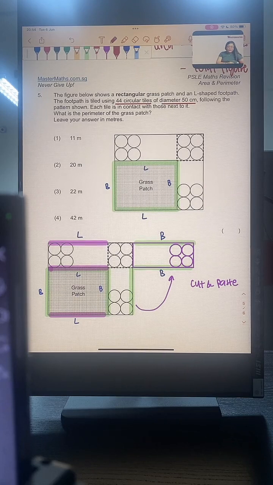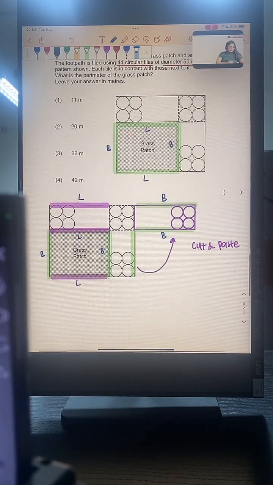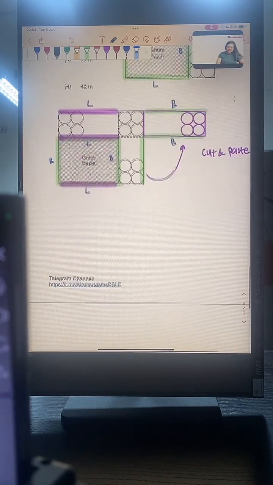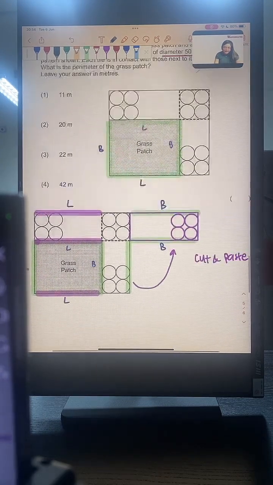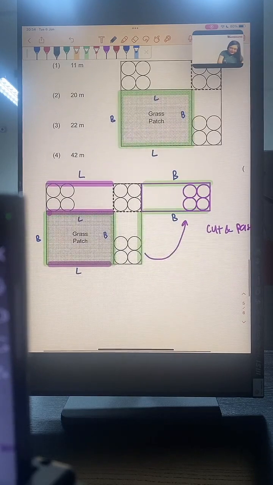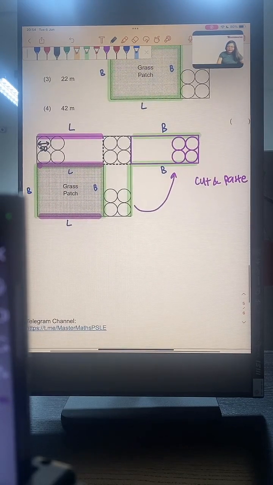So I know that in total there are 44 circular tiles. I also know that the diameter of each tile, let me write it for you, is 50 cm. This is given by the question.